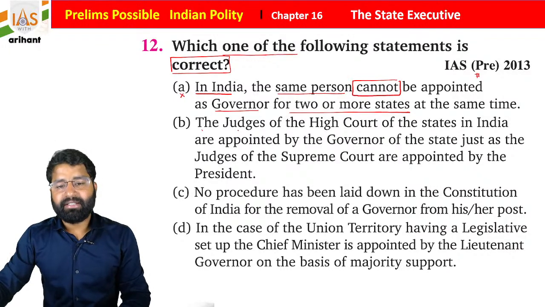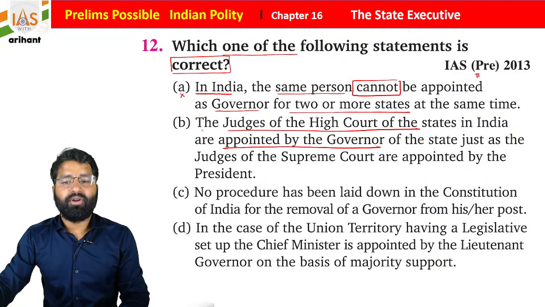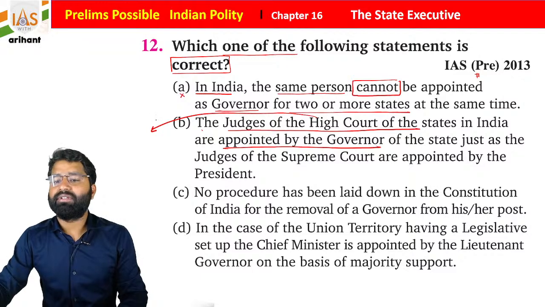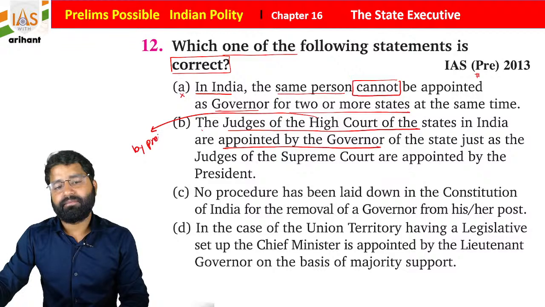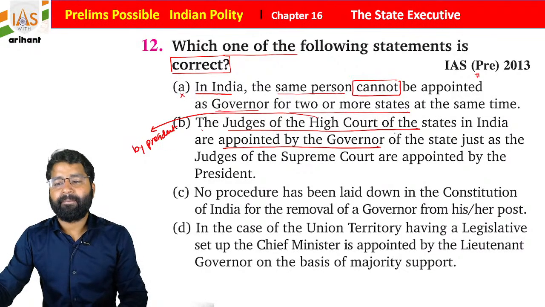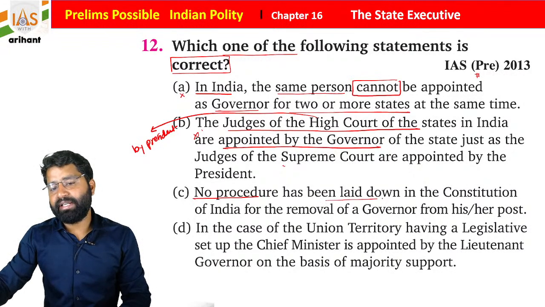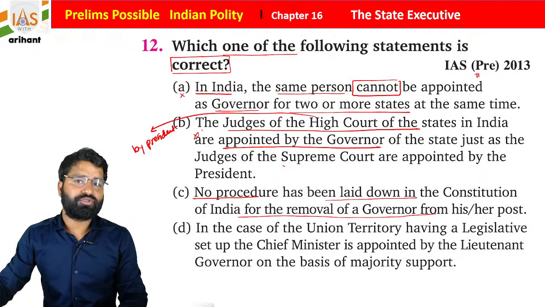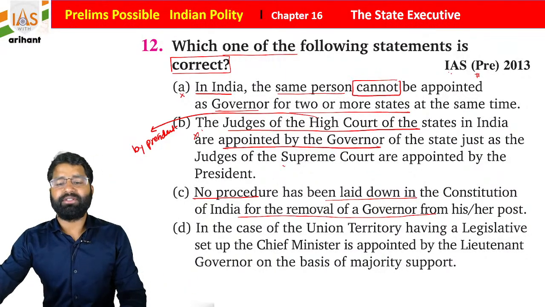Statement B says that the judges of the High Court of a state in India are appointed by the governor. We already discussed that High Court judges are appointed by the President, not by the governor. So this is also incorrect. Statement C: no procedure has been laid down in the Constitution of India for the removal of a governor from his post. This question was previously in the state PSC, and it was in UPSC also.